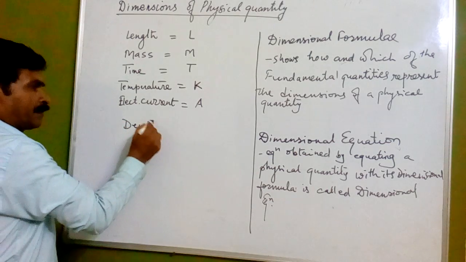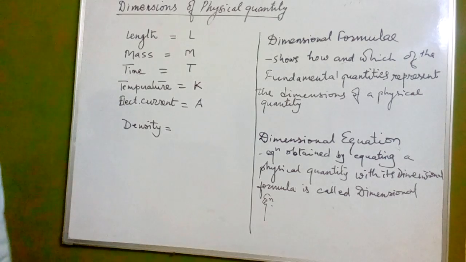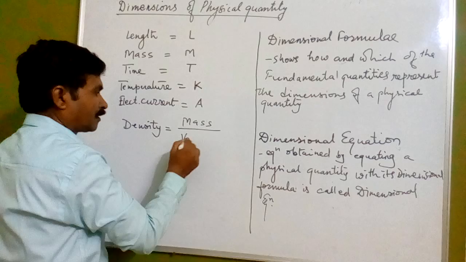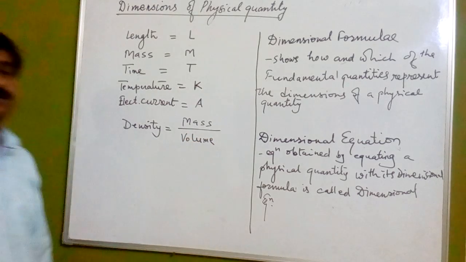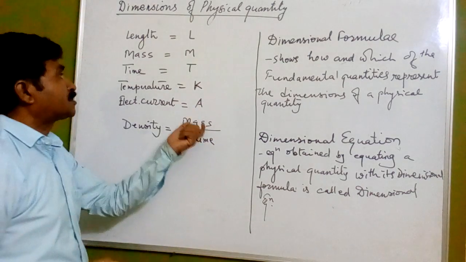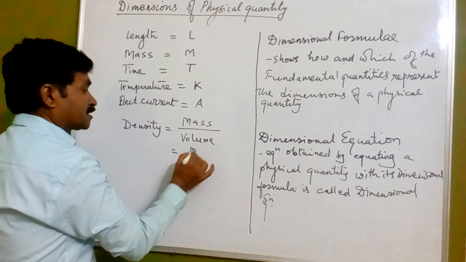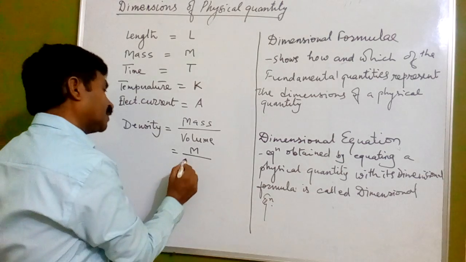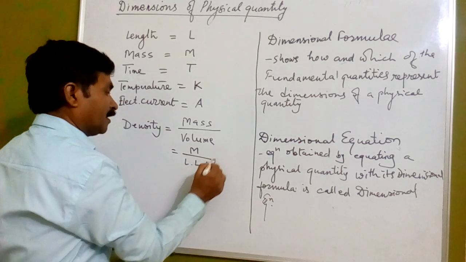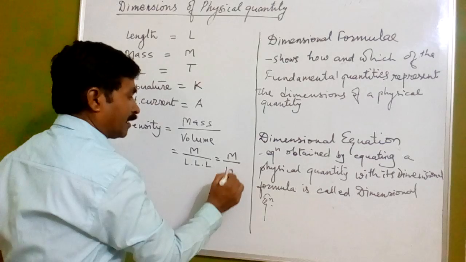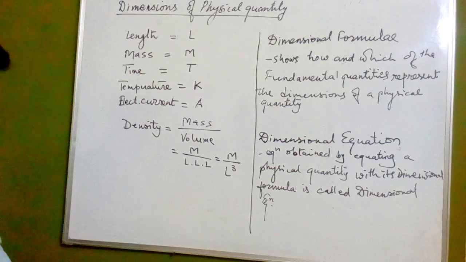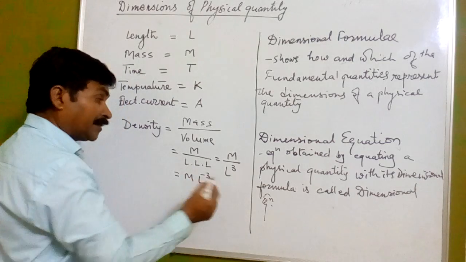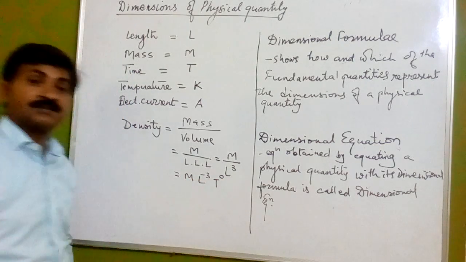density. Now density is equal to what? You know, mass upon volume. Okay. Now for mass we are having the representation M, and volume is length into breadth into height. So we can take L into L into L, and ultimately we get M L raised to the power 3. Okay, now we can write it like this: M L raised to the power minus 3, and T is absent, that's why we are writing T to the power 0.